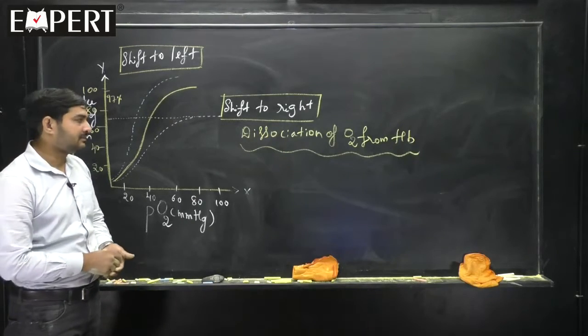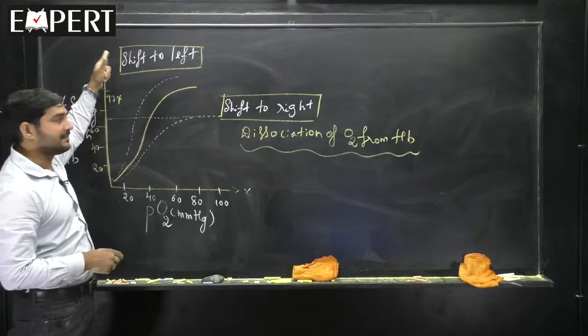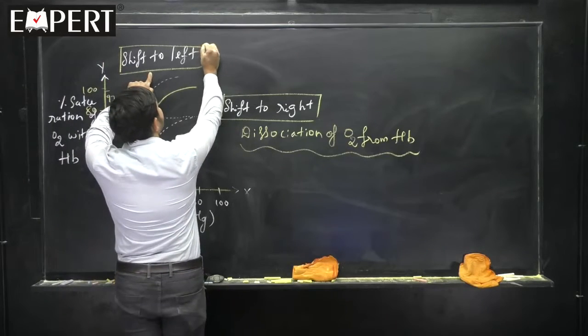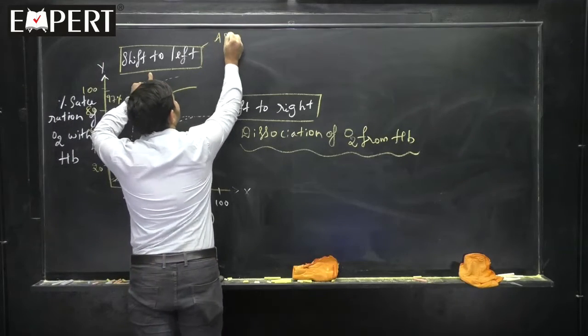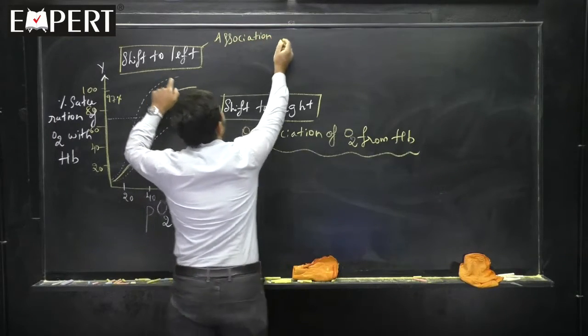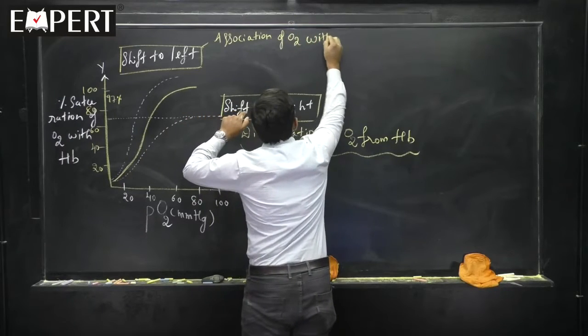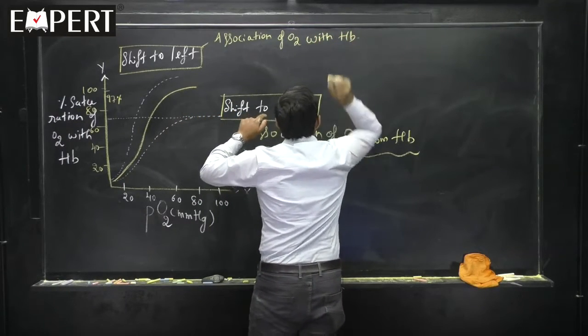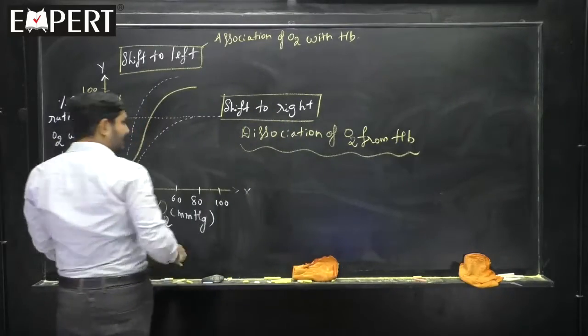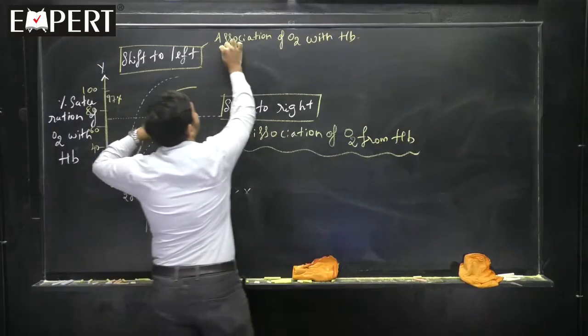I will tell you when. And before that, let us understand the meaning of shift to left side. Shift to left side means it's an association. It's an association of oxygen with the hemoglobin, Hb. Is the matter clear? Dissociation, association.